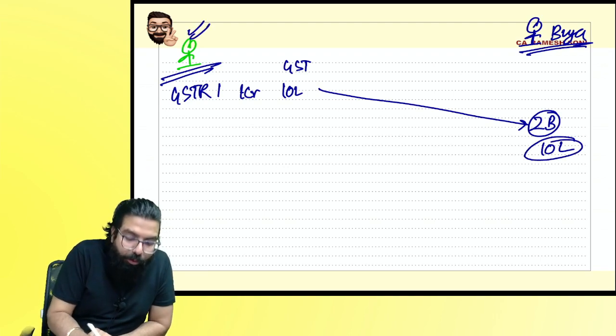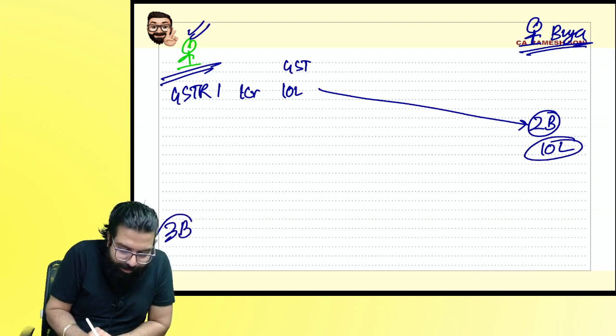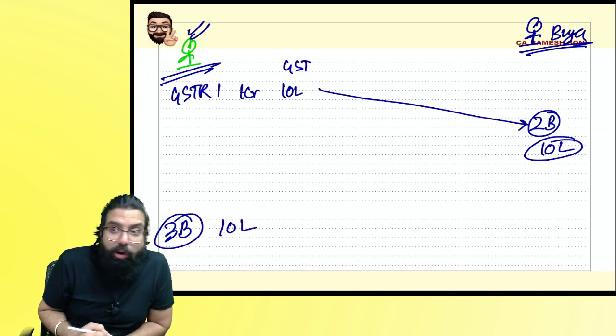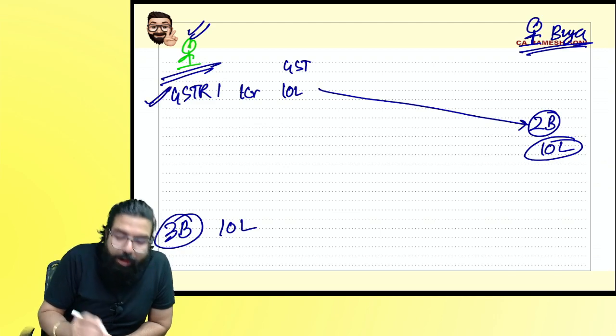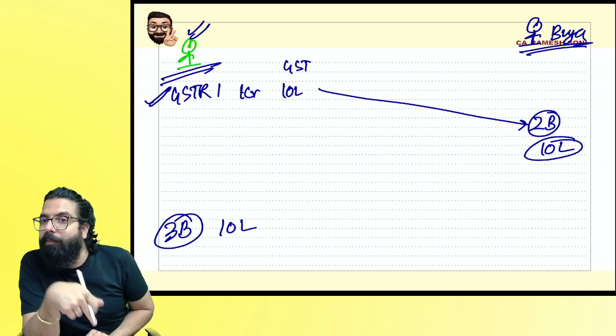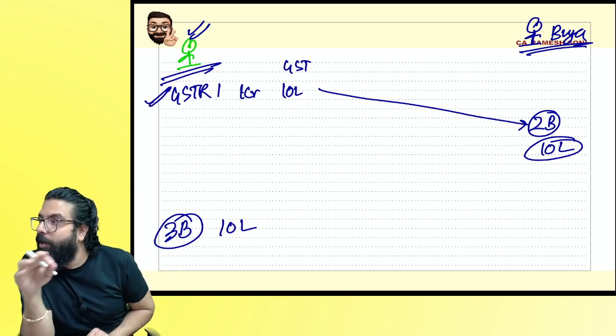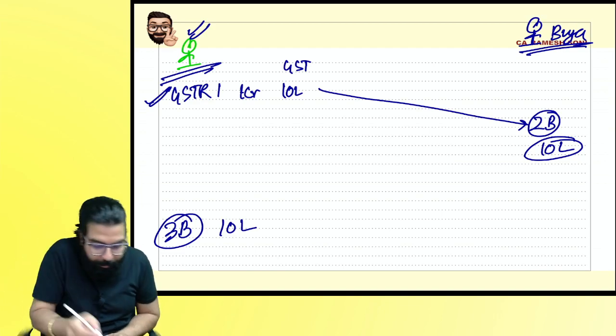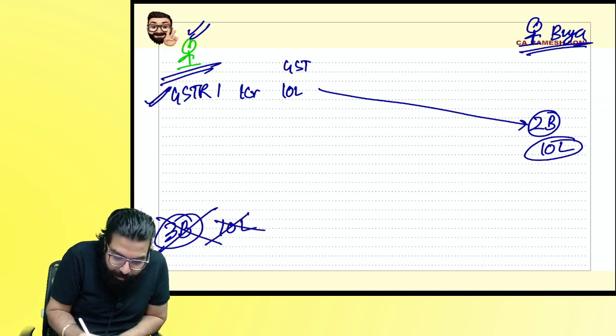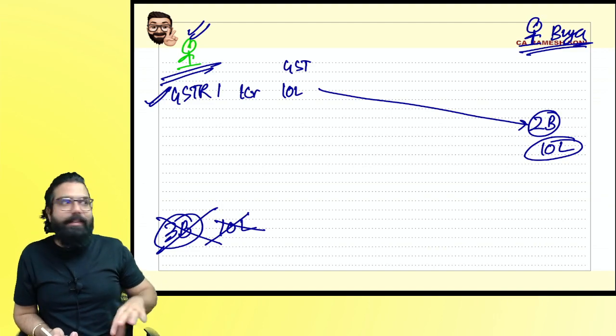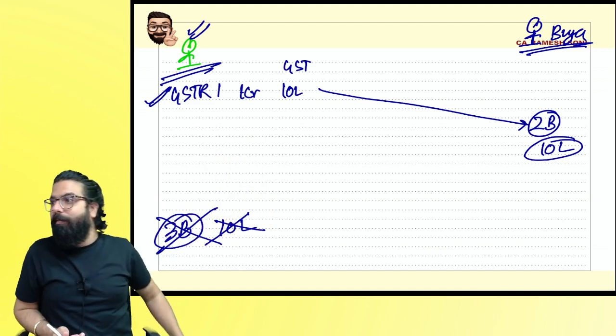You know what I used to do? Hey, who will file GSTR 3B? Because when you are filing GSTR 3B, you have to pay this 10 lakh rupees. Yes or no? In GSTR 1, you just show your sale. When you are filing your GSTR 3B, only then you pay the taxes. People never used to file GSTR 3B and never pay taxes. Hey, I filed GSTR 1, he got the credit, let him enjoy.